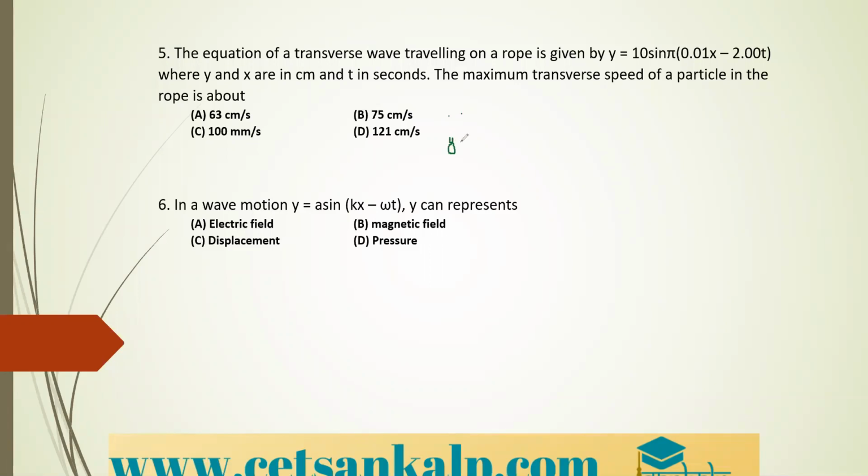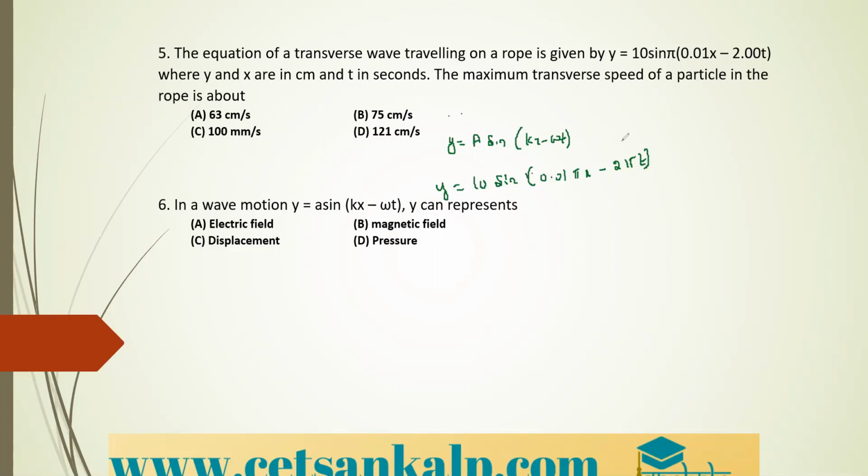That is nothing but y is equal to A sin(kx minus omega t). Here the given equation is what? That is y is equal to 10 sin. So I'll just multiply and keep it. That is 0.01 into pi into x minus 2 pi into t. I will just multiply that pi into the bracket.